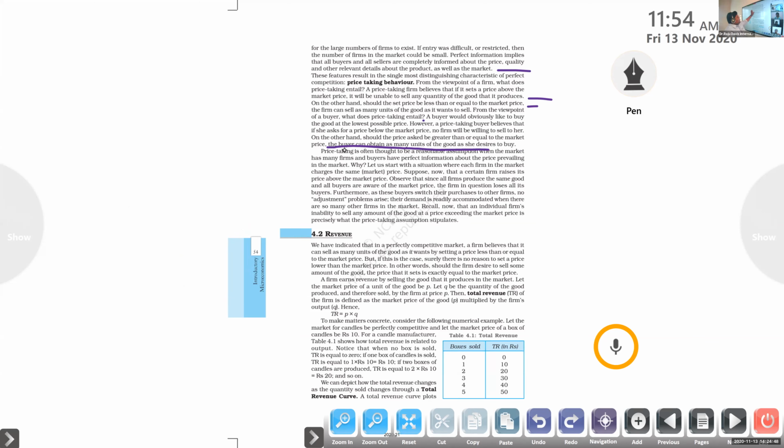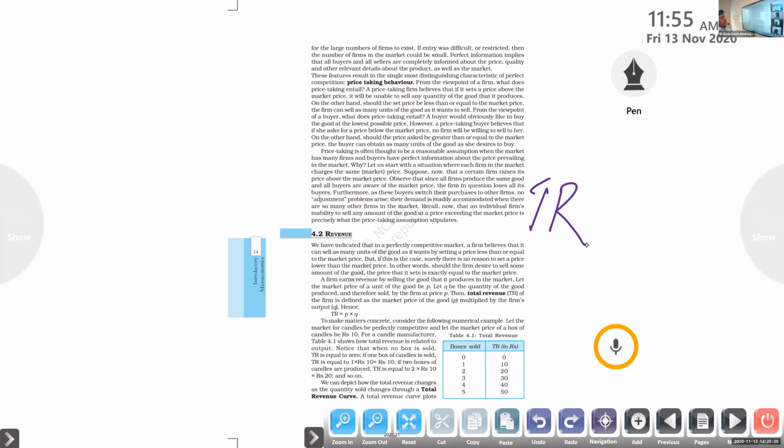So revenue means the money we obtain after selling the product in the market. Is that clear? It is called total revenue, TR. Okay, so we have indicated that in a perfectly competitive market, a firm believes that it can sell as many units of the good as it wants to, setting a price less than or equal to the market price. Okay, so we know that.